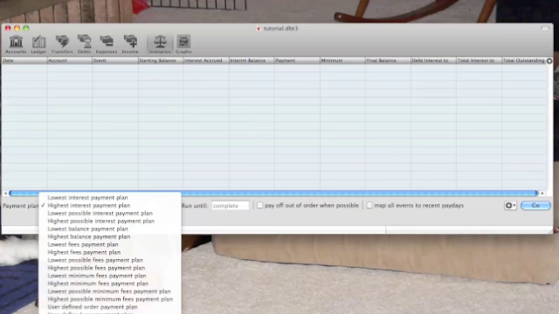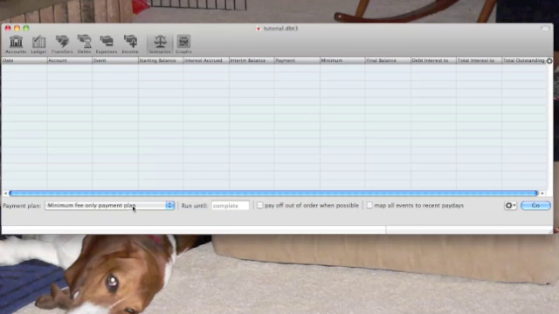What we're going to want to do is choose the minimum fee only plan. That says, okay, we're going to run this, and all we're going to do is send the bank the minimum amount that they request. This is the least we need to do to fulfill our debt obligations. And as you can see, it's chugging along and thinking and thinking. We're up to 2015. We're halfway through the year now. It's still running along, still thinking, trying to get these debts paid off. Still working, still working.